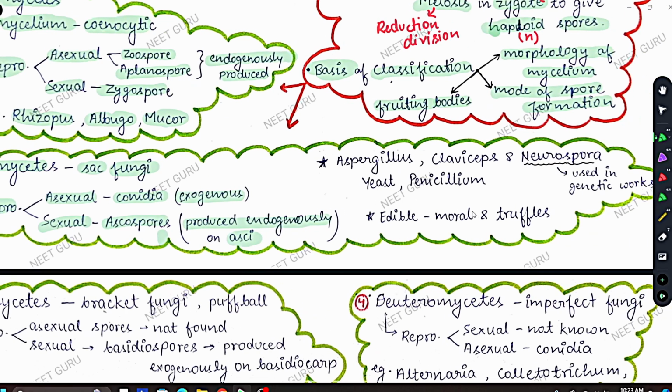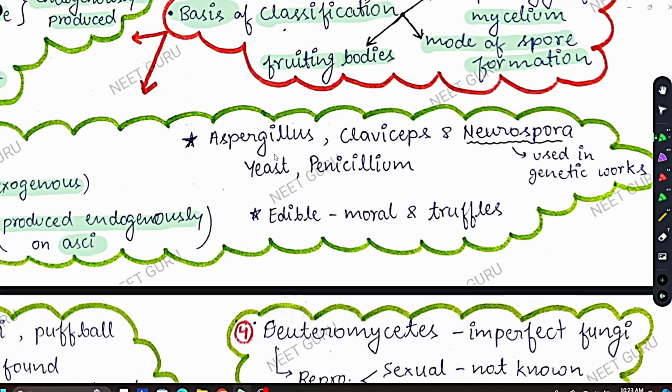Now coming to examples. There are 3 main examples you have to learn: CAN, that is Claviceps, Aspergillus, and Neurospora. This is the shortcut. Then you have to learn other examples also. Besides CAN, you have yeast, Penicillium, morels, and truffles. So first thing you have to learn is CAN. CAN means Claviceps, Aspergillus, and Neurospora. Then you have yeast and Penicillium.